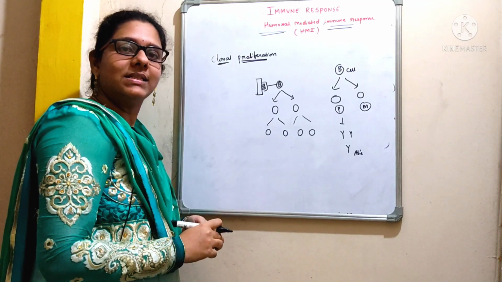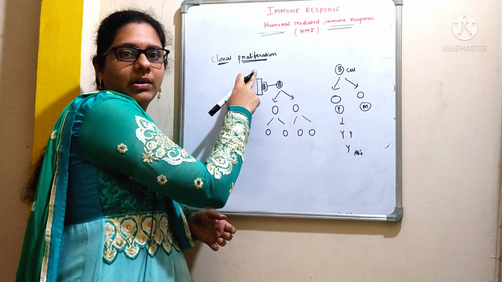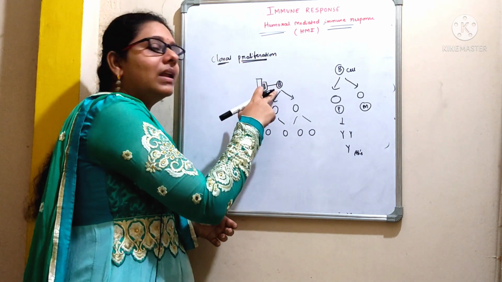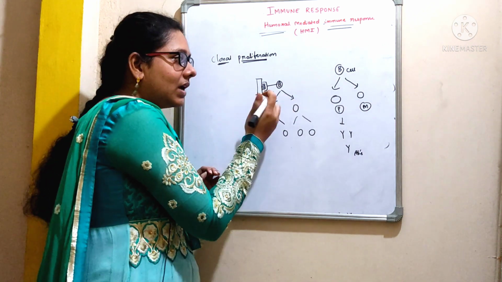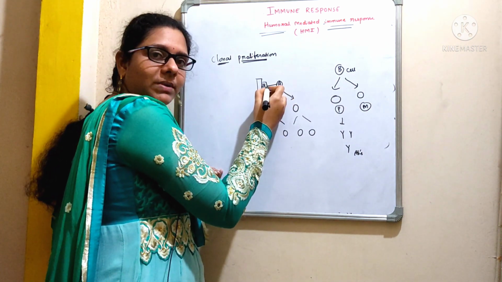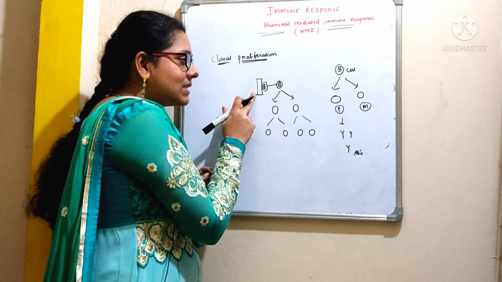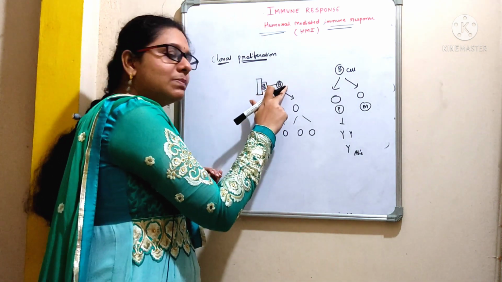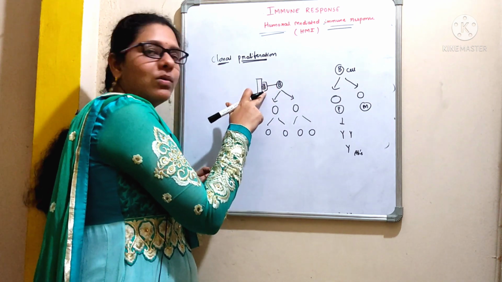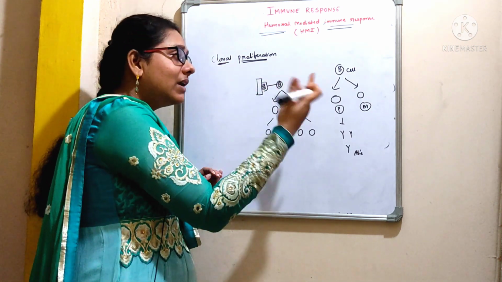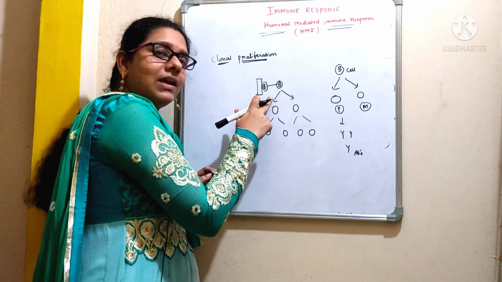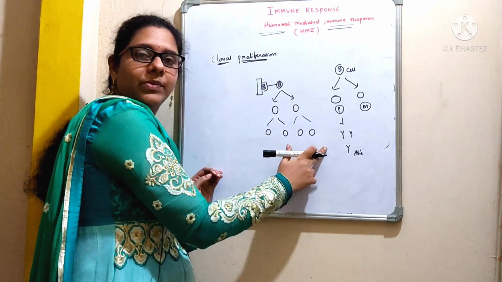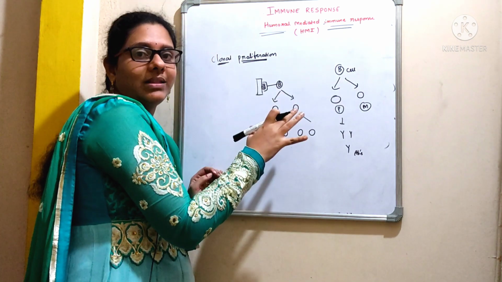Coming to the last step, that is clonal proliferation. This step of clonal proliferation takes place after the triggering of B cell. Look at the picture here. This is the B cell with the receptor and this is the antigen presenting cell which is going to present the antigen to the B cell. Now this B cell will be triggered with the bound antigen. The metabolic rate will be increased and the DNA will begin to replicate, producing further generations of cells. All these cells will be identical with each other.